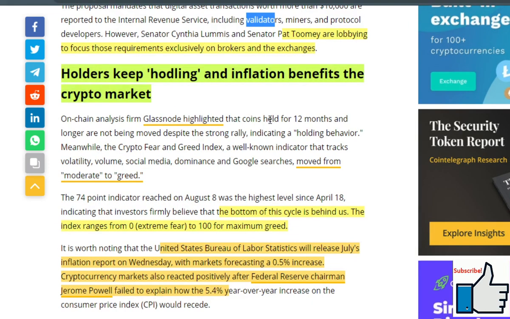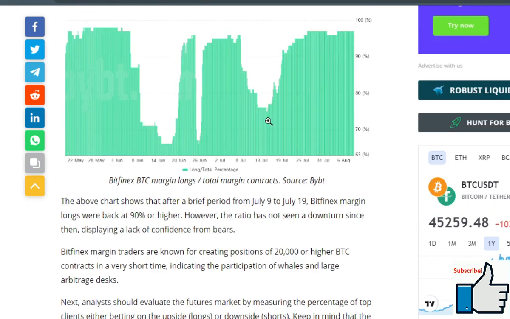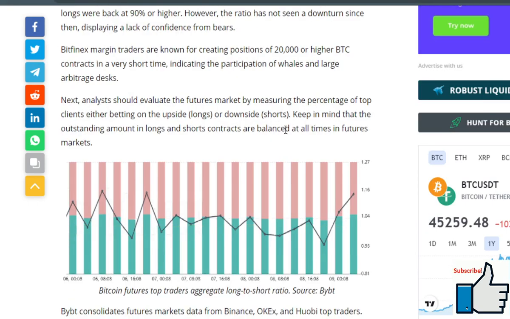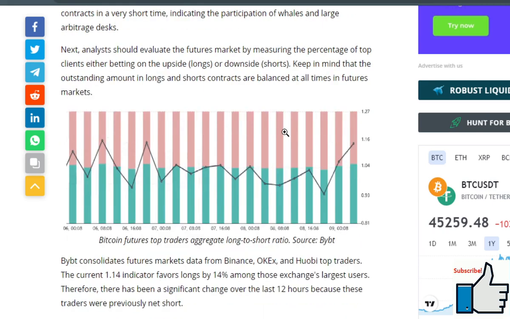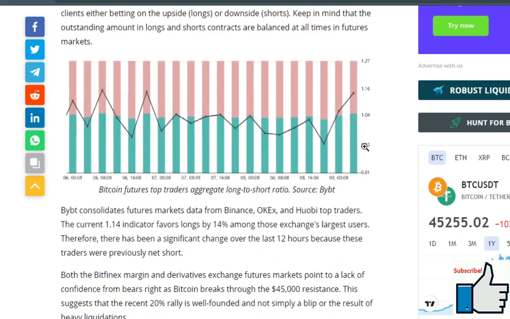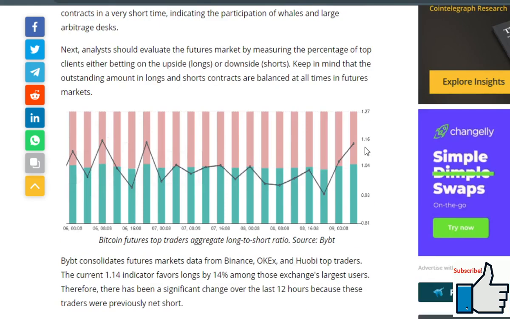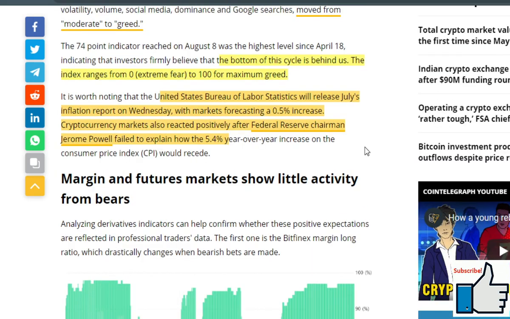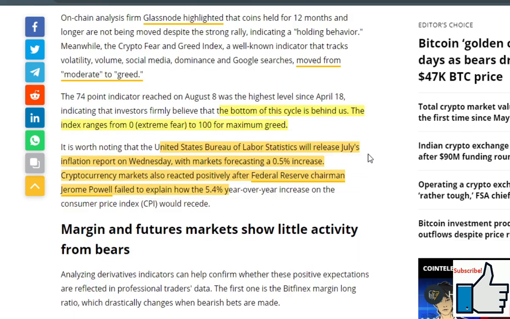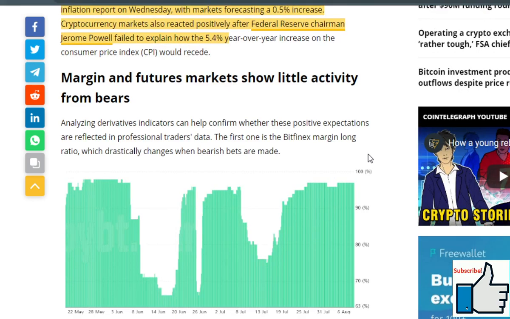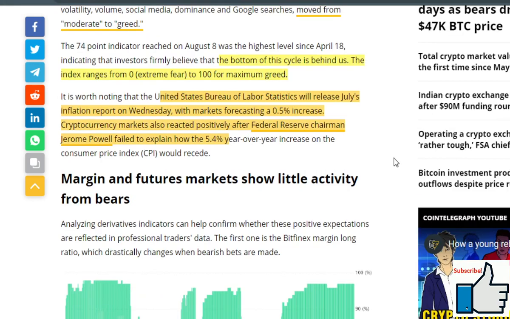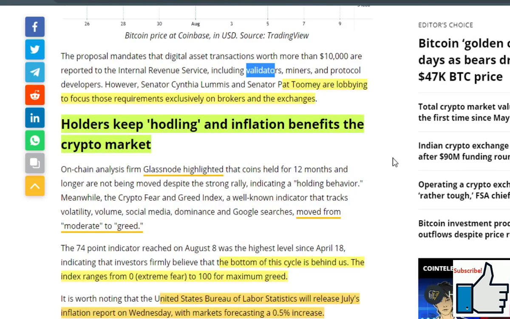Even though Bitcoin price continues to surge higher, investors are worried that regulation could erase the recent gains, but derivatives indicators show no sign of confidence from the bears. So the proposal mandates that digital asset transactions worth more than $10,000 are reported to the Internal Revenue Service, including validators, miners, and protocol developers.